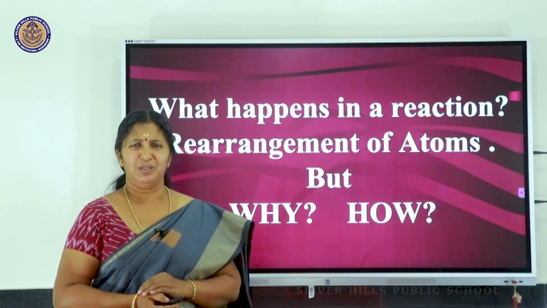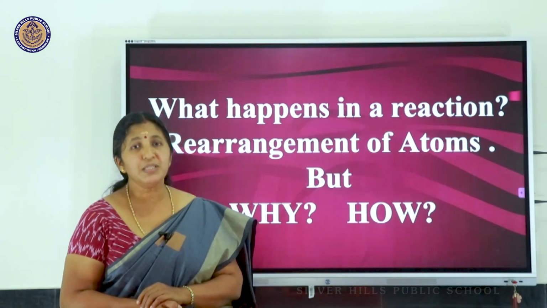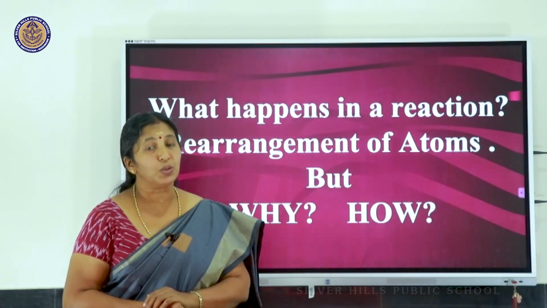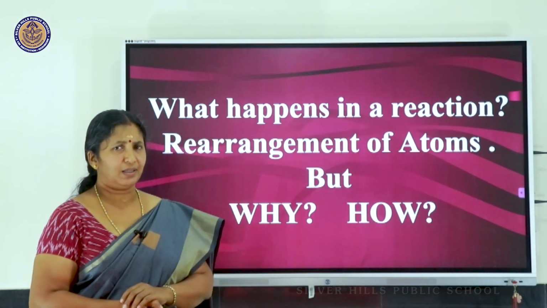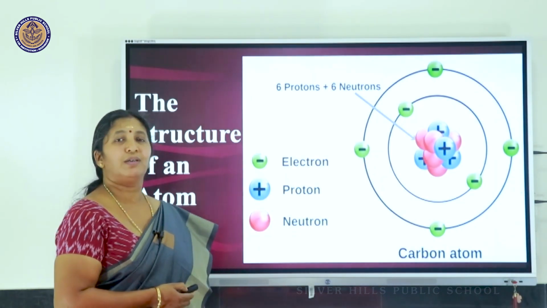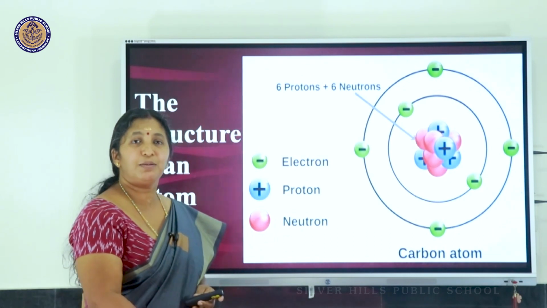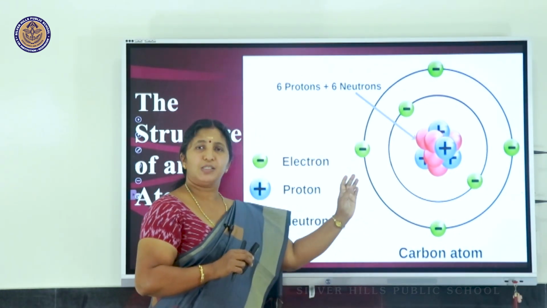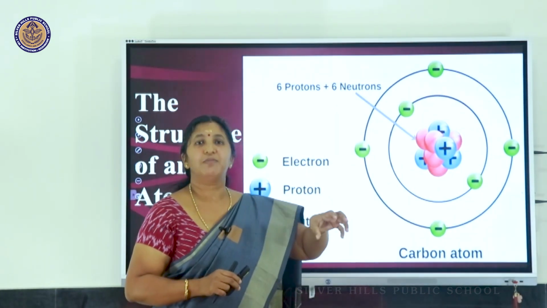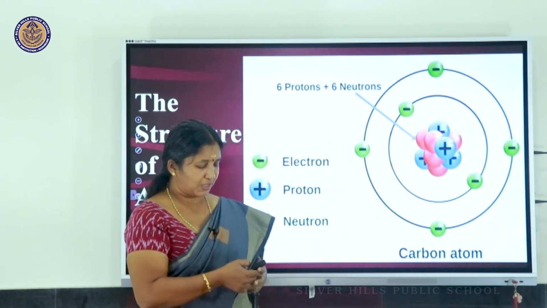If it is so, then why are changes occurring in a chemical reaction? What happens in a chemical reaction? How and why does a chemical reaction occur? I think to get an answer to this, we should recollect the atom structure that we studied in class 9. See, this is the Bohr atom model. Every atom, as per Niels Bohr, has a structure like this with a dense central nucleus inside which the protons and neutrons are there, and electrons revolving around it in specific orbits.